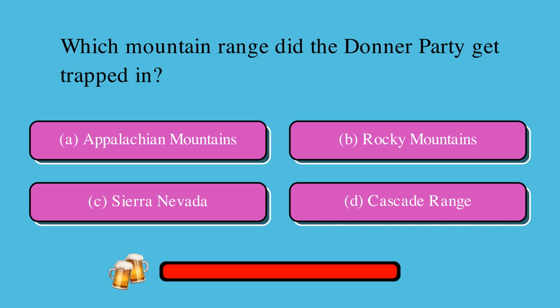Which mountain range did the Donner Party get trapped in? Is it A, Appalachian Mountains, B, Rocky Mountains, C, Sierra Nevada, or D, Cascade Range? The correct answer is C, Sierra Nevada.